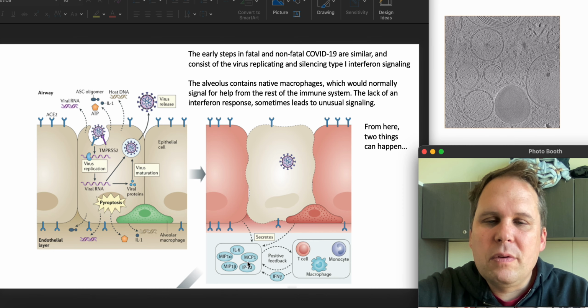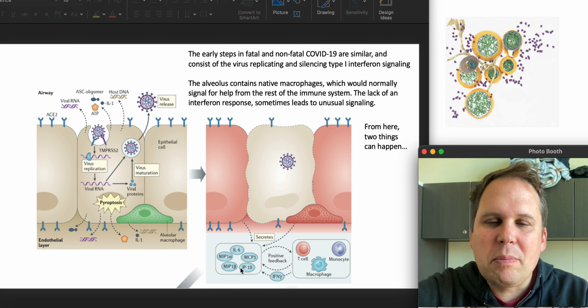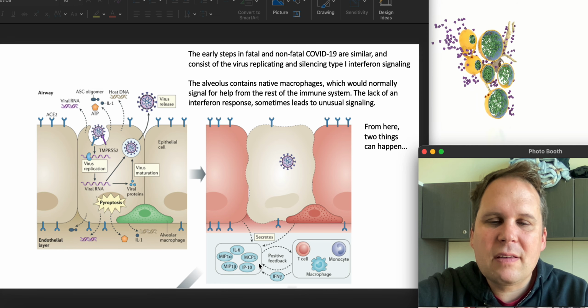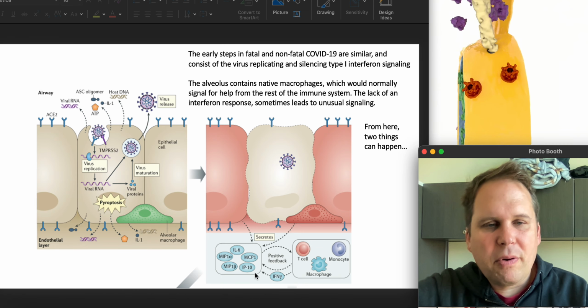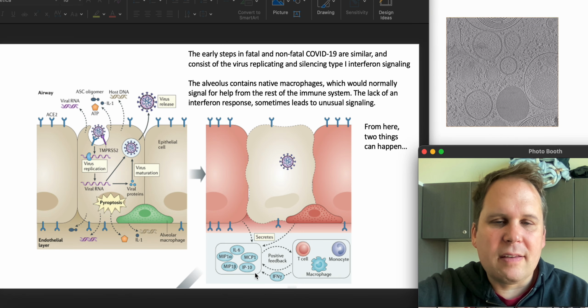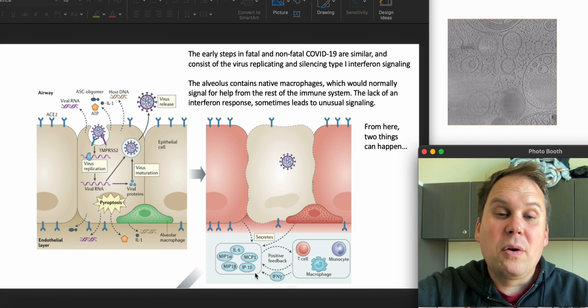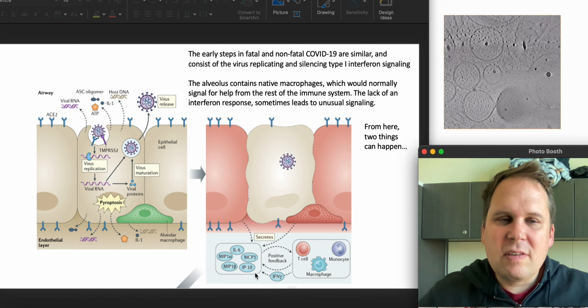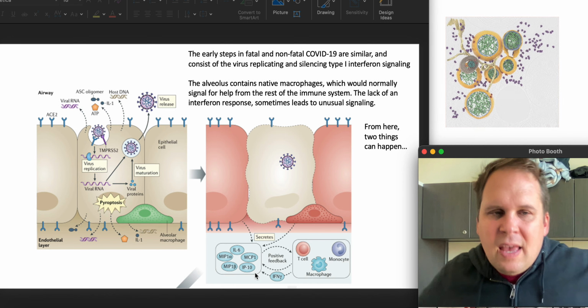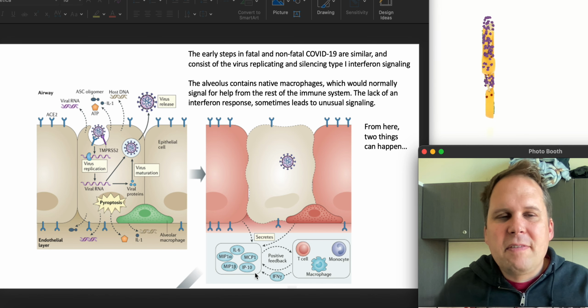These include things like MIP1 alpha and MIP1 beta, interleukin 6, MCP, and IP10. These are highly pro-inflammatory cytokines, and these are basically a call for help. These are a call for other parts of the immune system to come in and do something. They are part of a signal.